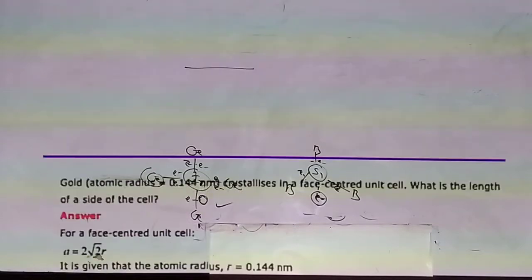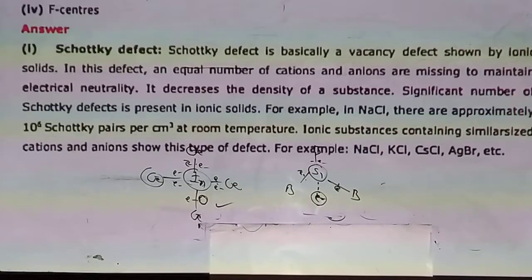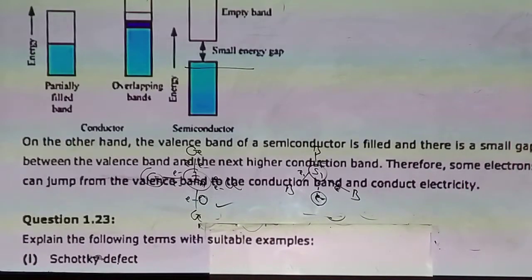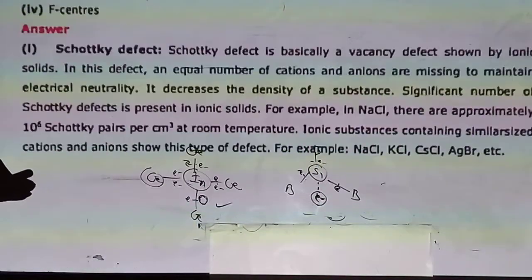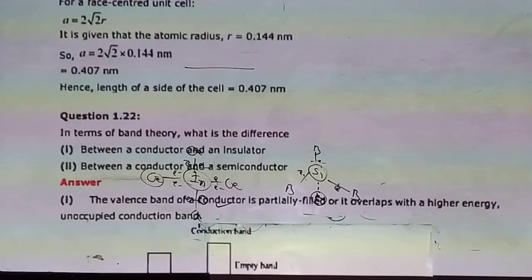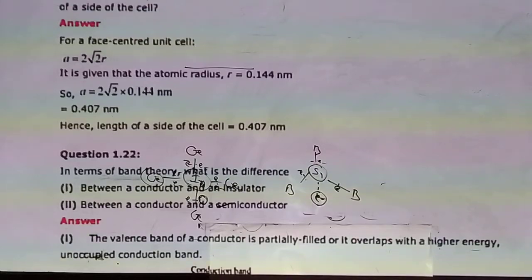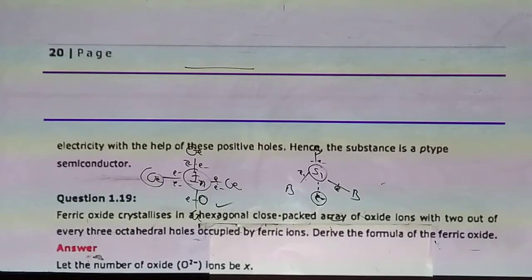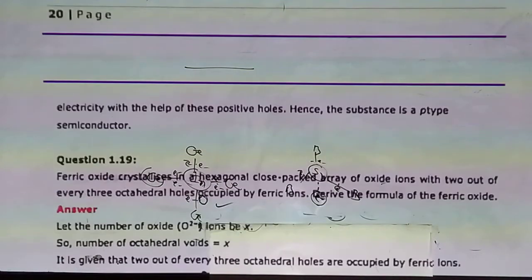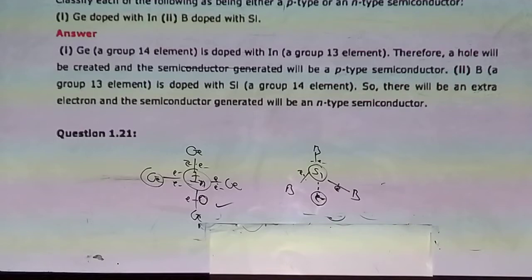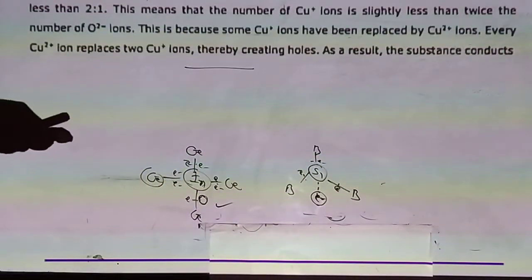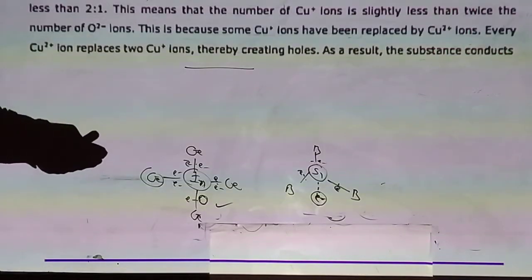So n-type semiconductor occurs. Now, 1.23 is theory. Now 1.20.